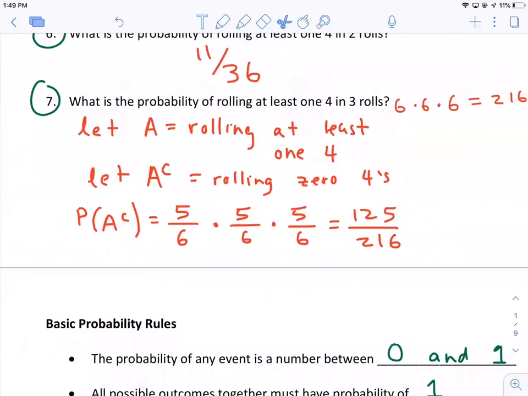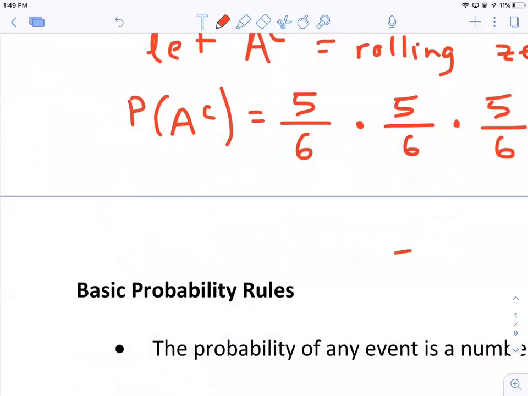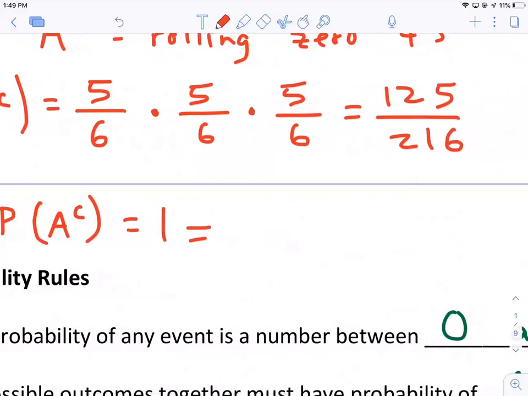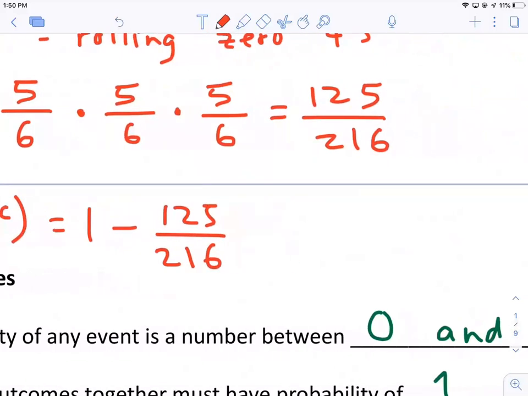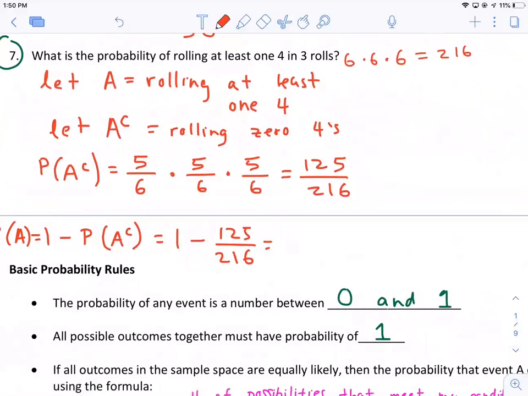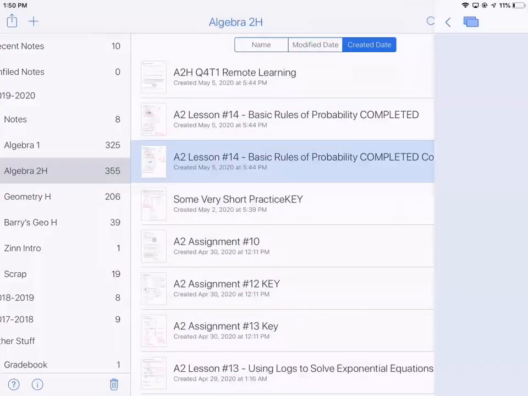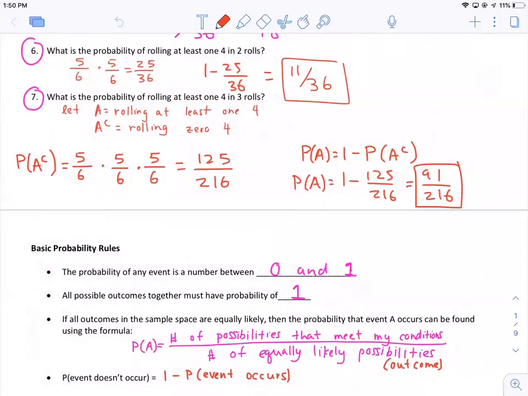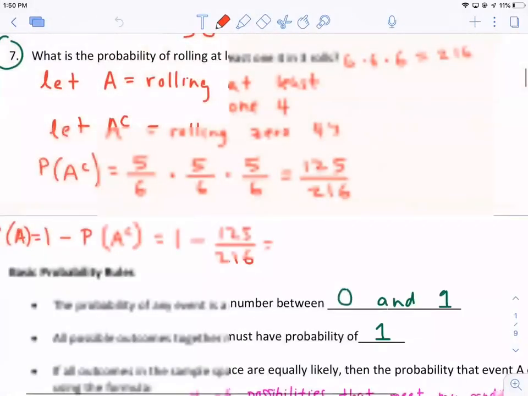So that's the chance of not rolling a 4. So the chance of rolling a 4, or getting at least 1 four, is going to be 1 minus this probability, right? So the probability of rolling at least 1 four, the probability of A, is equal to 1 minus 125 over 216, which is equal to, I don't want to do this math. What is that? All right. Can't think. I'm just going to copy from last note. Right, it is 91. All right, that's 91 out of 216.